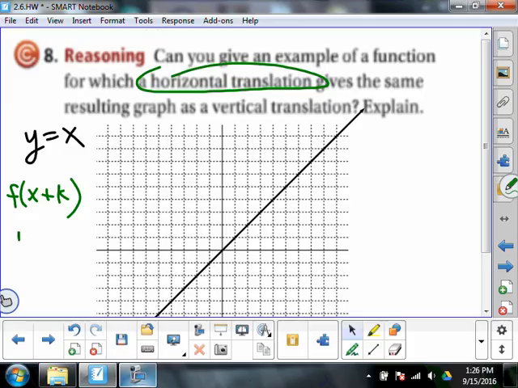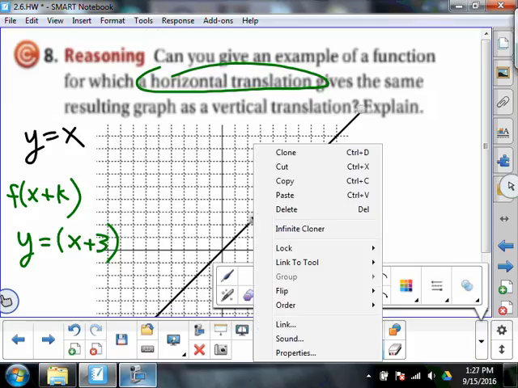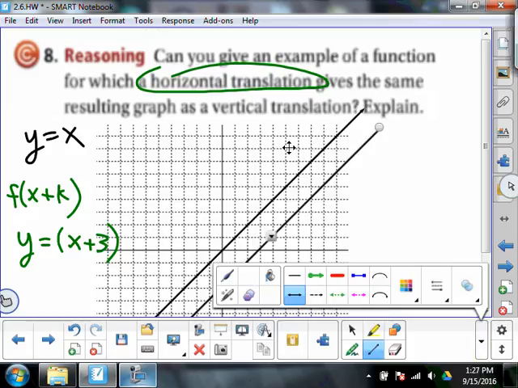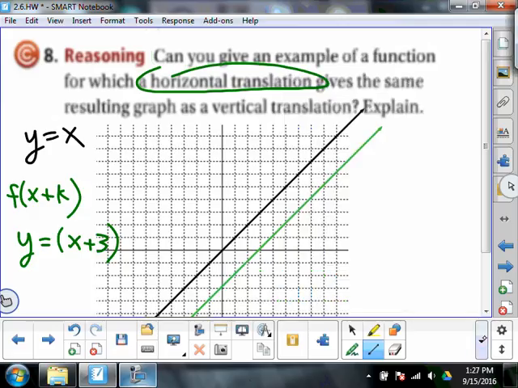So the deal is if I had something like y equals the quantity x plus 3. Okay, let me make that x plus 3. So I'm going to take this black line, I'm going to clone it. So I've got this other line now, and it's green. Okay, so I got the black line, I got this green line. Do you see that x plus 3? Do you see inside the parentheses?